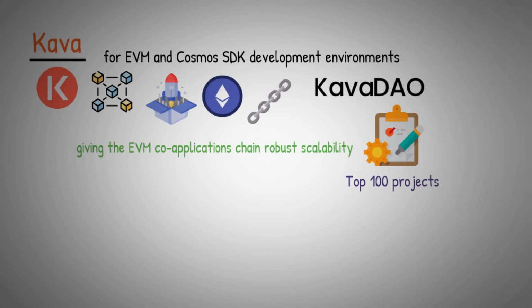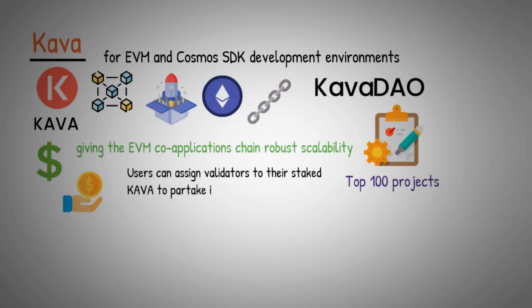Kava's native utility and governance token is Kava, while its USDX stablecoin is pegged to the US dollar. Validators stake Kava to create network consensus and utilize it to pay transaction fees. Users can assign validators to their staked Kava to partake in Kava emissions. Stakers and validators can also cast votes on proposals for network-wide governance.